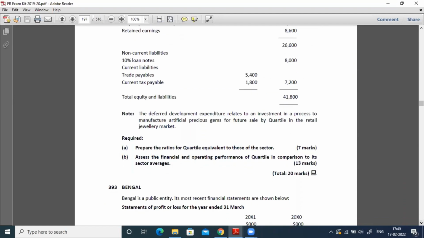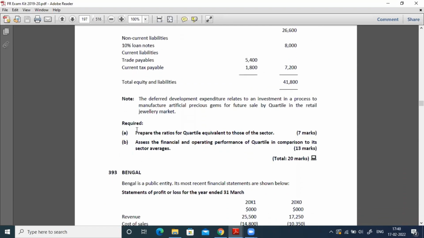As I mentioned, prepare the ratios for Quartile equivalent to those of the sector. Whatever ratios are given for the sector, taking those ratios as a base, you need to compute the ratios for this Quartile company. They gave the industry ratios, but you should compute for the Quartile company. Then you should assess the financial performance of the company. Now I will be splitting the screen so that it will be very easy to compute, just applying the formula. Give me 1 second.